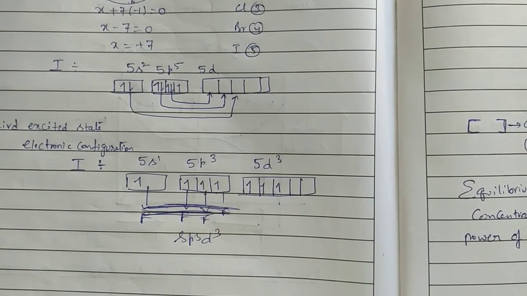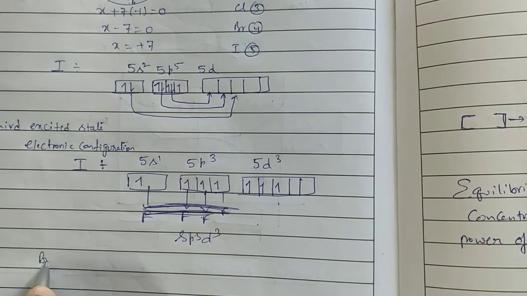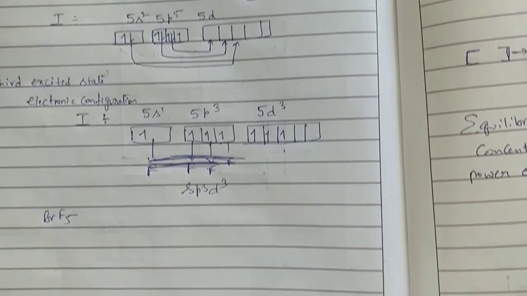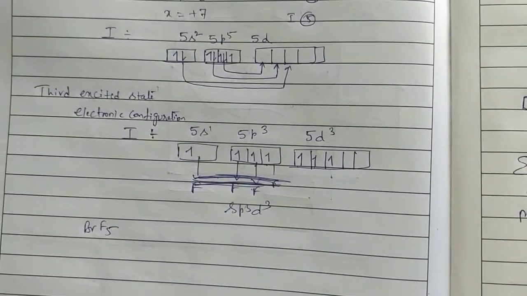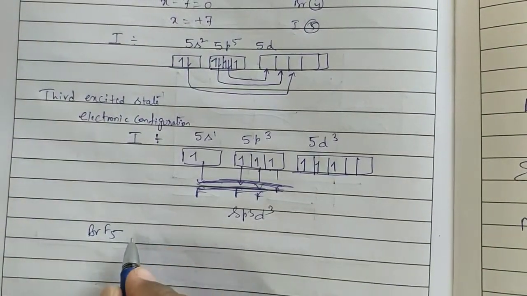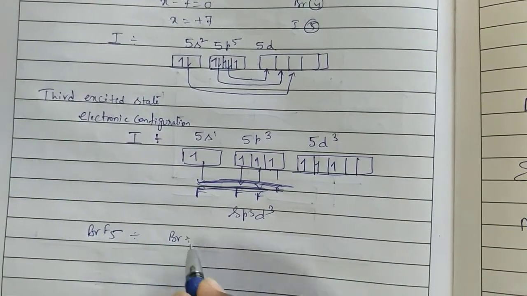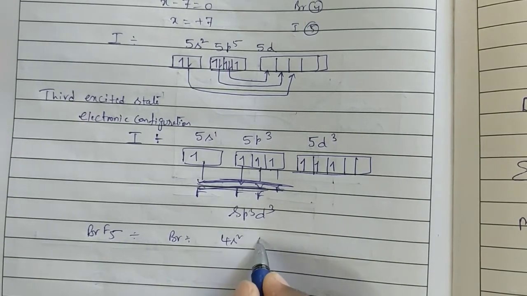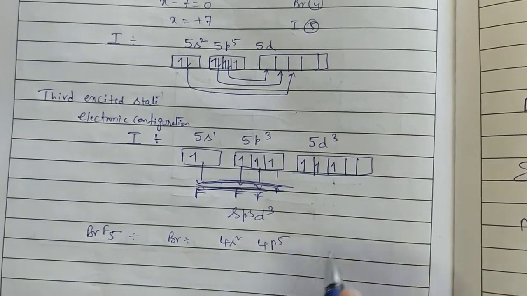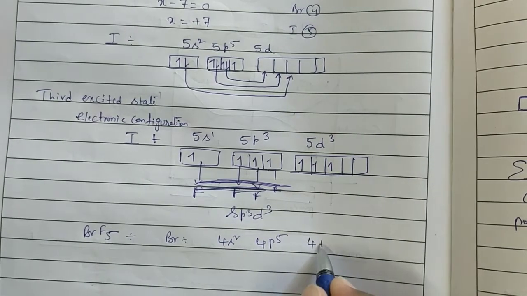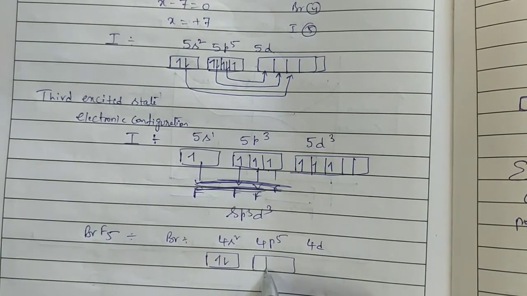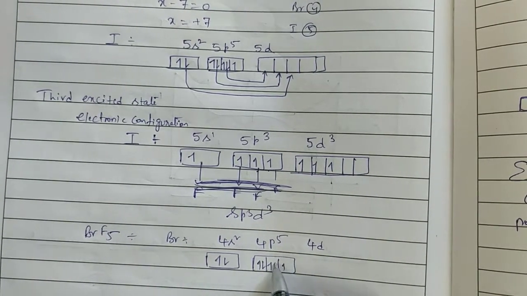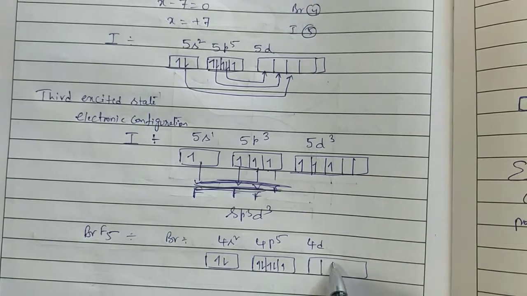Like that, in the second excited state, 5 unpaired electrons will be there. For example, BrF5 is there. Okay? Bromine's outermost electronic configuration is 4s2 4p5. 4d is also there. Four d empty orbitals are there.